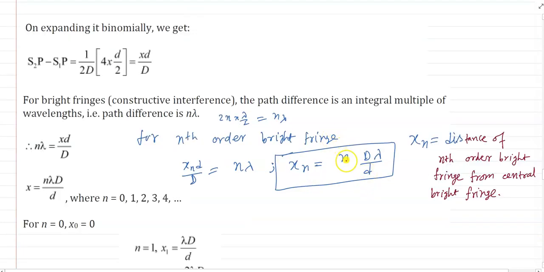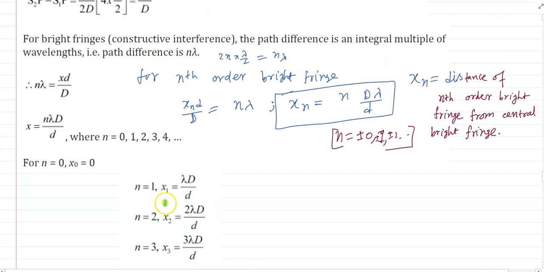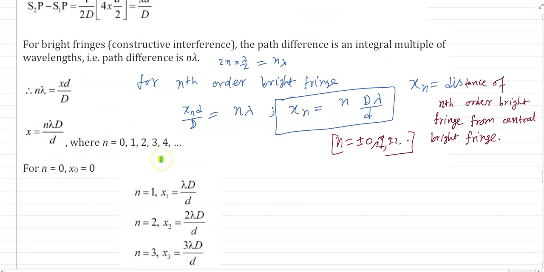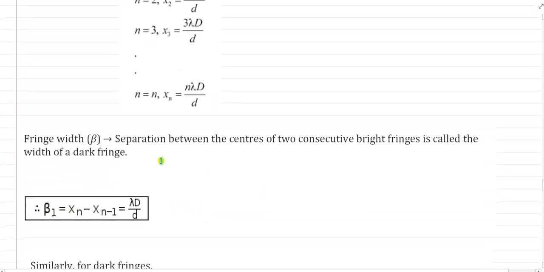So for first order bright fringe n equals 1, second order n equals 2, third order n equals 3; n takes values 0, plus minus 1, plus minus 2 and so on. From that we can find the fringe width: the difference of the distance between two bright fringes, xn minus x(n minus 1), is D lambda by d.